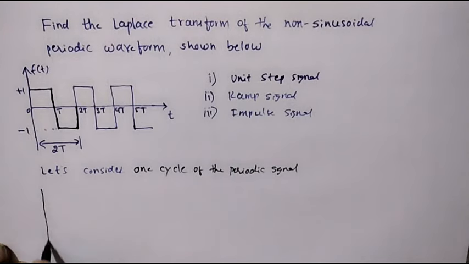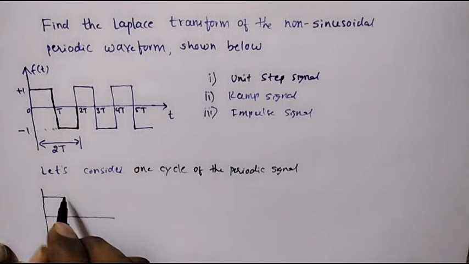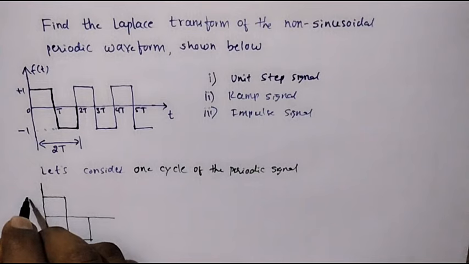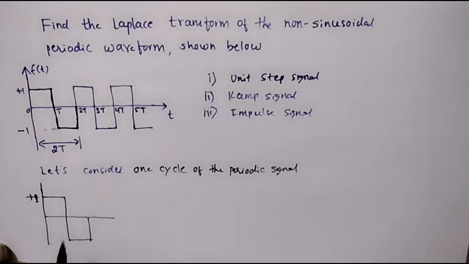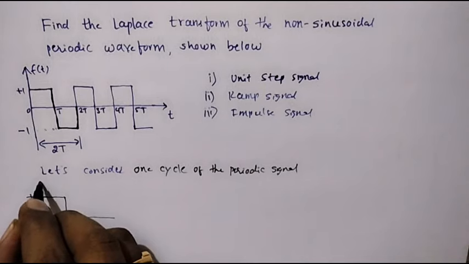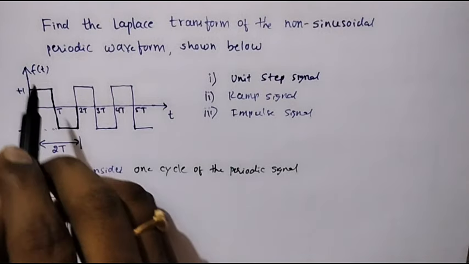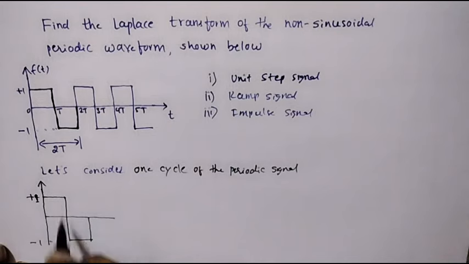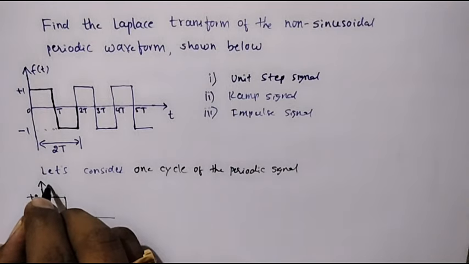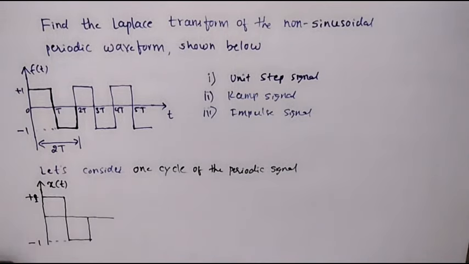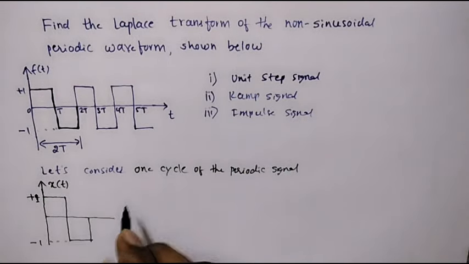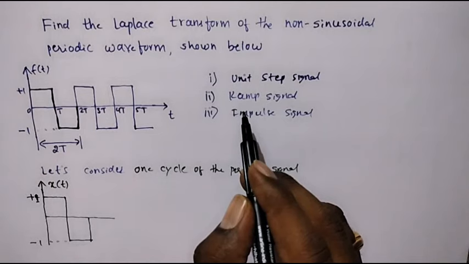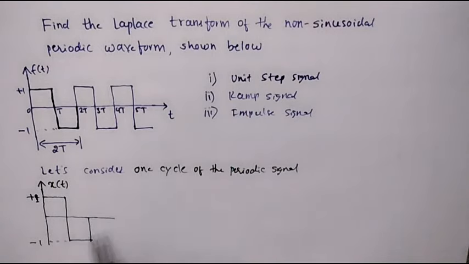I'll take the same first cycle. So its magnitude is +1 and here the magnitude is -1. So here the given periodic waveform is known as f of t. I will call the first cycle of this f of t something x of t. Now I will decompose this signal using standard signals, and as I said, this signal is made of step signals. Let's represent the same signal using step signals.